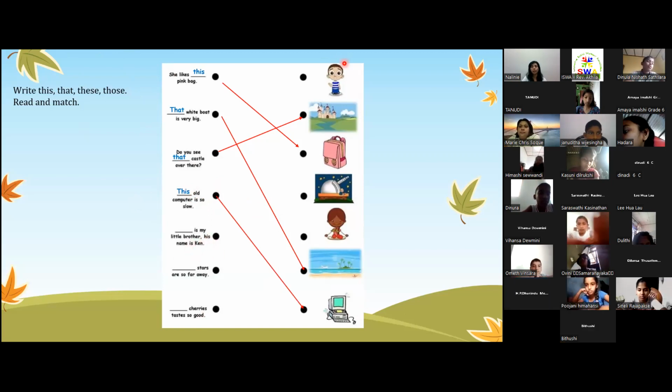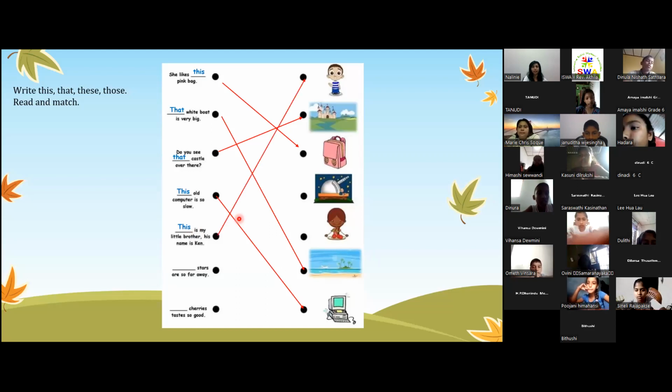How about, is my little brother? His name is Ken. Which do you think little brother is? One picture. Okay, so is it one and is he near or far? Near. Okay, so he should be this. Okay, correct.